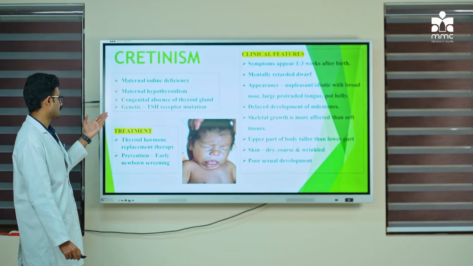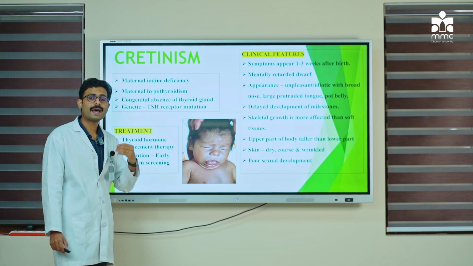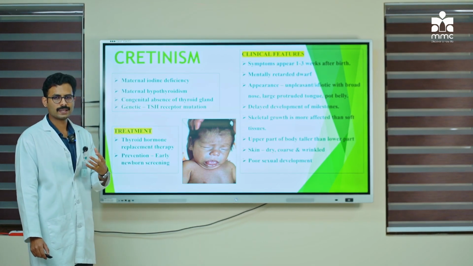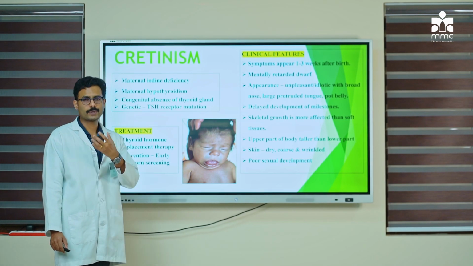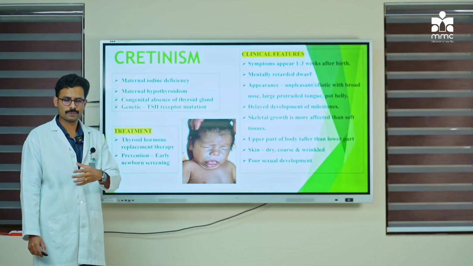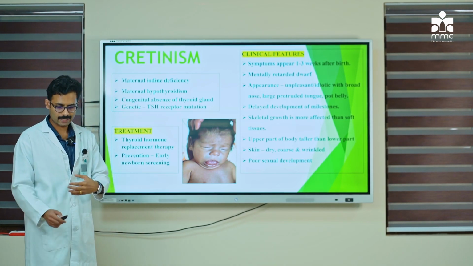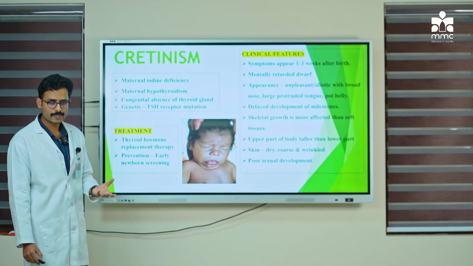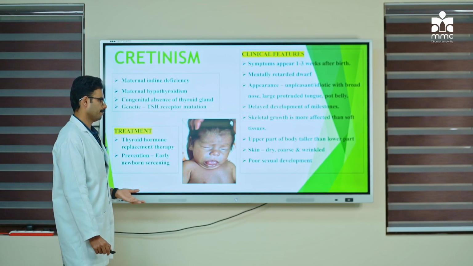cretinism. Next, due to congenital absence of thyroid gland also the children can have cretinism, because as soon as the child is born there is no thyroid gland as such for the production of the thyroid hormones and for certain functions of the body. So, absence of the thyroid gland also will result in cretinism.